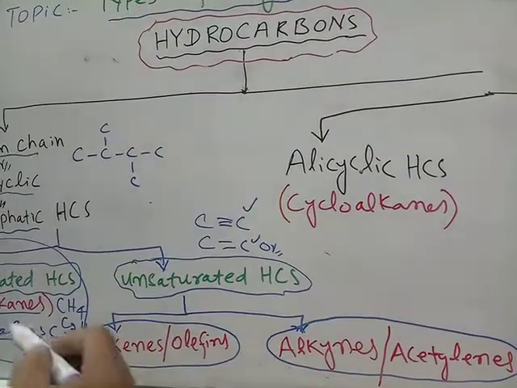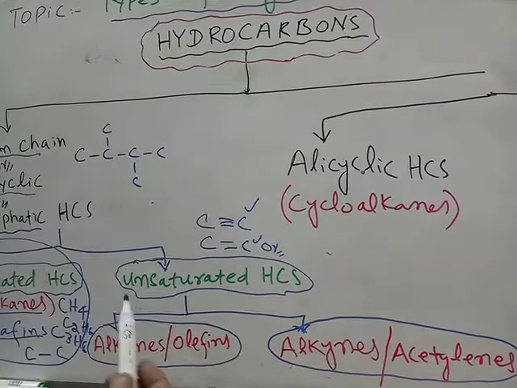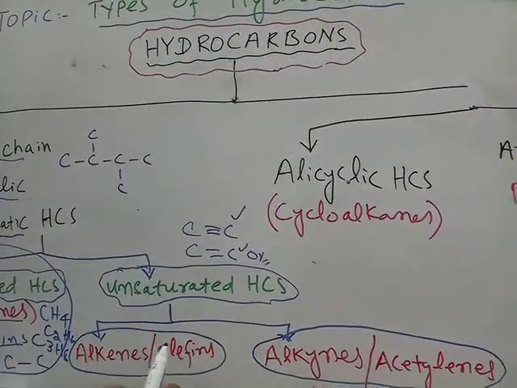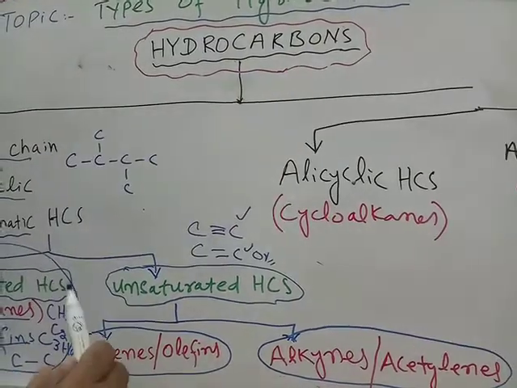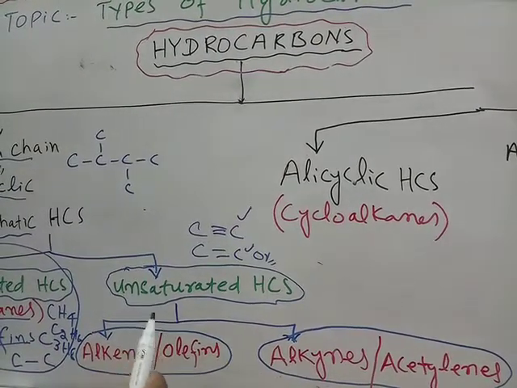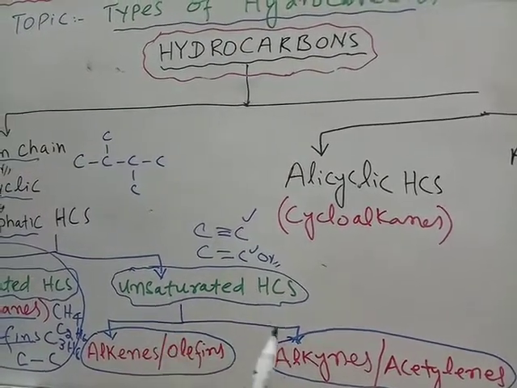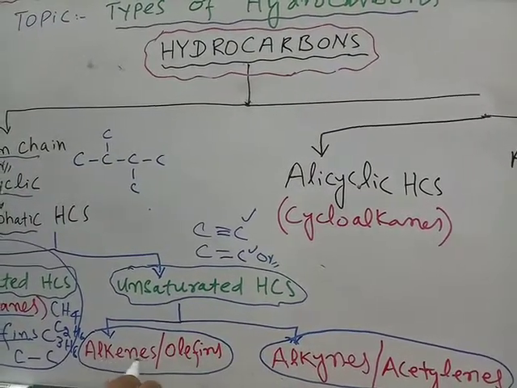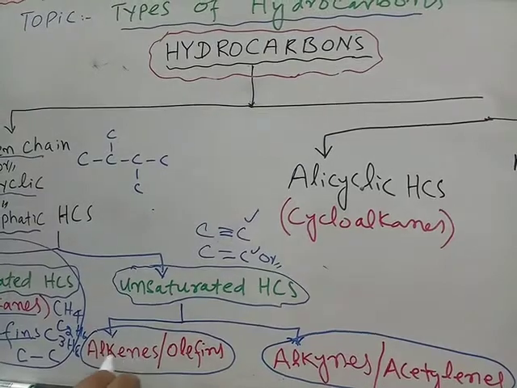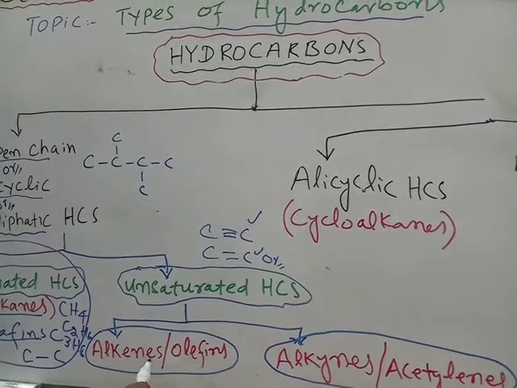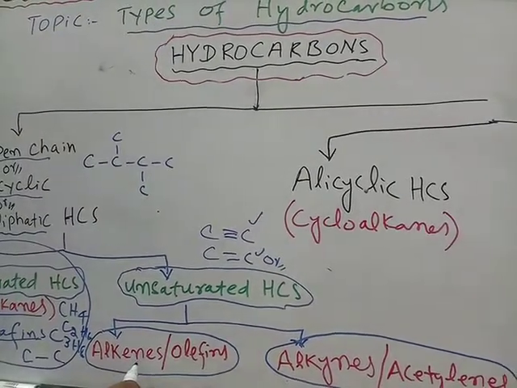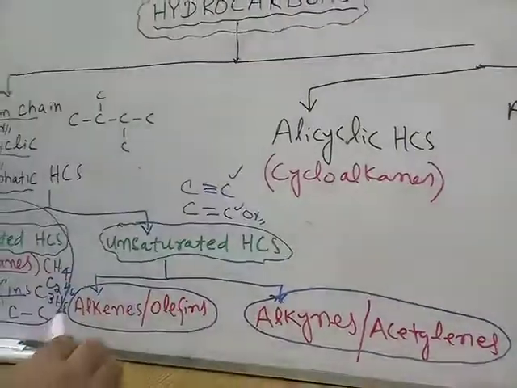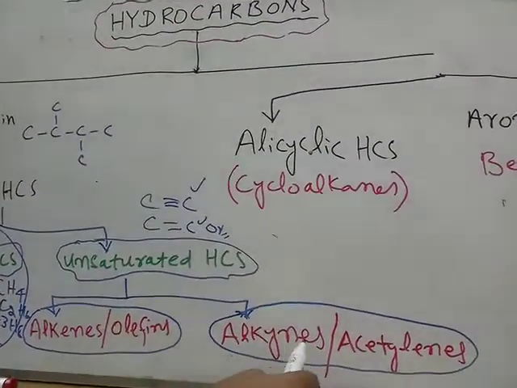Olefins means oil producer. Why are they called oil producers, oil generators? Because when alkenes are allowed to react with the halogens, they produce some oily products. That's why they are known as olefins. They give oily product when they react with halogens. So olefins, oil producer. Similarly, alkynes.